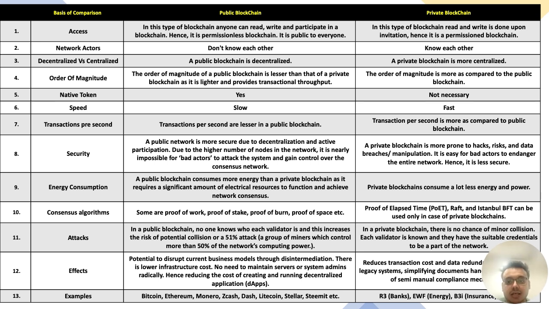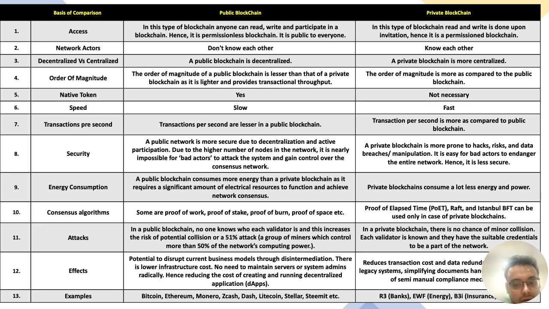Decentralized versus centralized. A public blockchain is decentralized. A private blockchain is more of centralized. Order of magnitude. The order of magnitude of a public blockchain is lesser than that of a private blockchain, as it is lighter and provides transactional throughput. The order of magnitude is more compared to the public blockchain. Native token, it is present in case of a public blockchain and not necessary in case of a private blockchain. It's not mandatory, but in case of a public blockchain, it is.